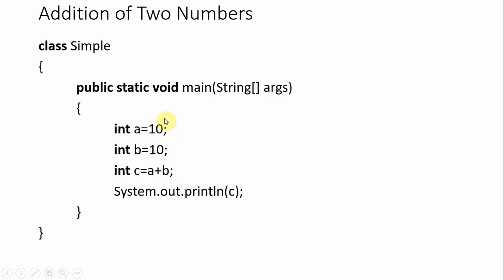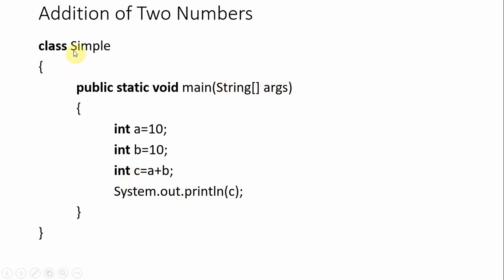What about these variables? Are these instance variables or static variables or any other? These are actually local variables. Why? Because they are declared in the method itself, the method body. Then System.out.println. As we have printf in C, we have System.out.println in Java.